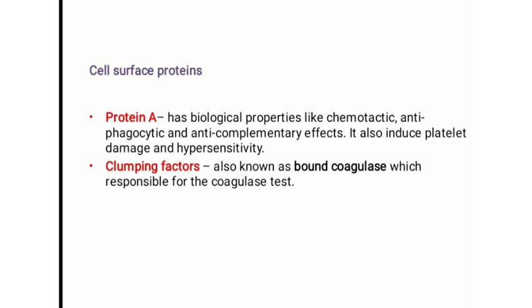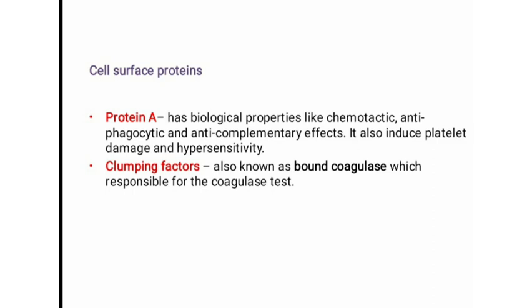Another property of protein A is antiphagocytic, that is, they can prevent phagocytosis. Phagocytosis is another method of destruction of pathogens. So protein A prevents this phagocytic process and also has an anti-complementary effect.